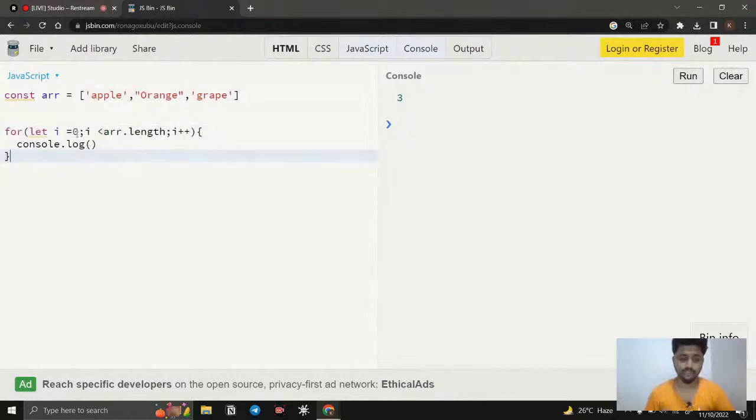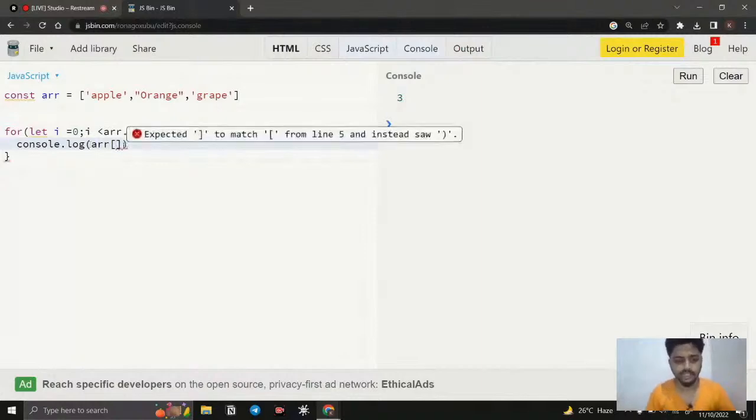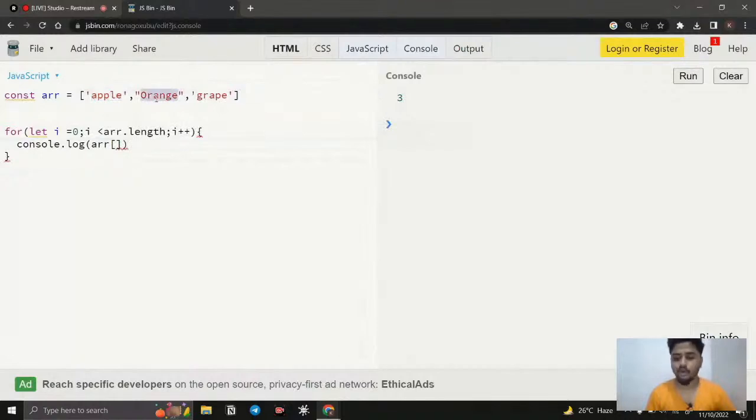So now what it is going to do: we created a variable i equal to 0, and if i is less than arr.length, then the code is going to execute. Here, I need to iterate each and every item. So I say arr index, and if I give 0, it is going to be apple. If I give 1, it is going to be orange, and then grape. So it is going to run the loop 3 times. For example, if I give 0 and run it, you can see apple, apple, apple, right?